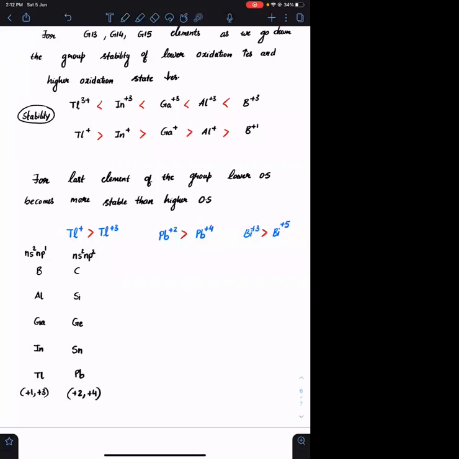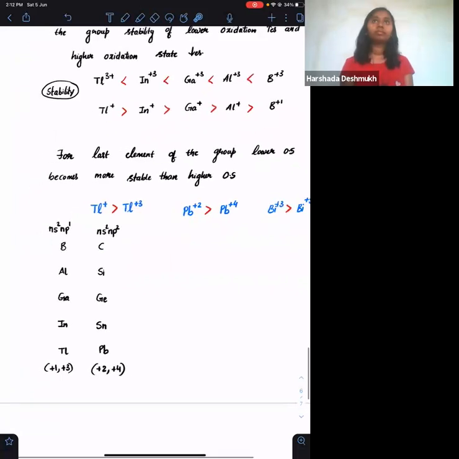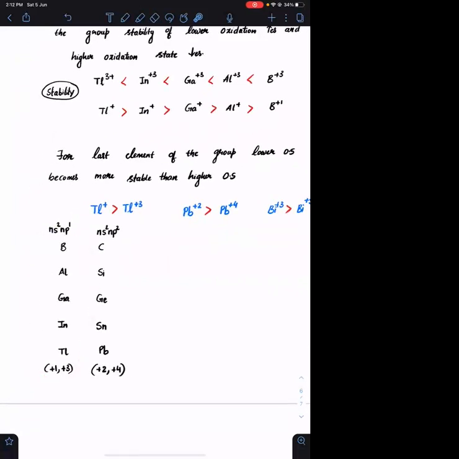Agreed? इसके जैसा है group 15 के लिए क्या होगा? +3 और +5. Okay, everyone. Okay. Down the group, the stability of lower oxidation states increases and the higher oxidation states decreases.